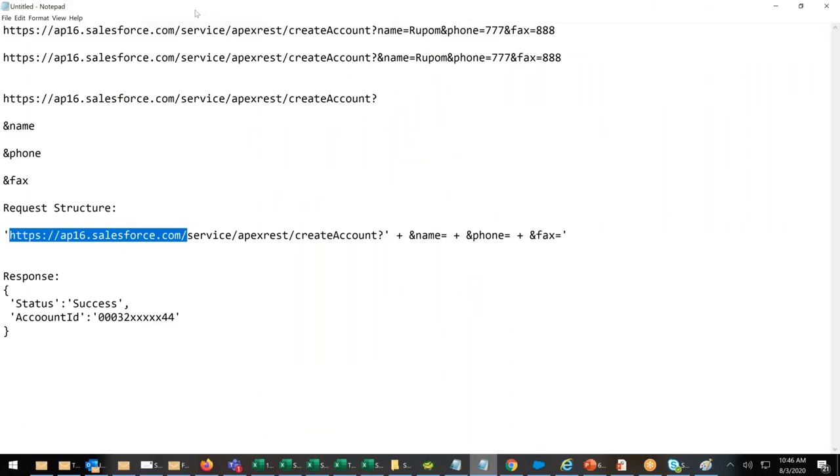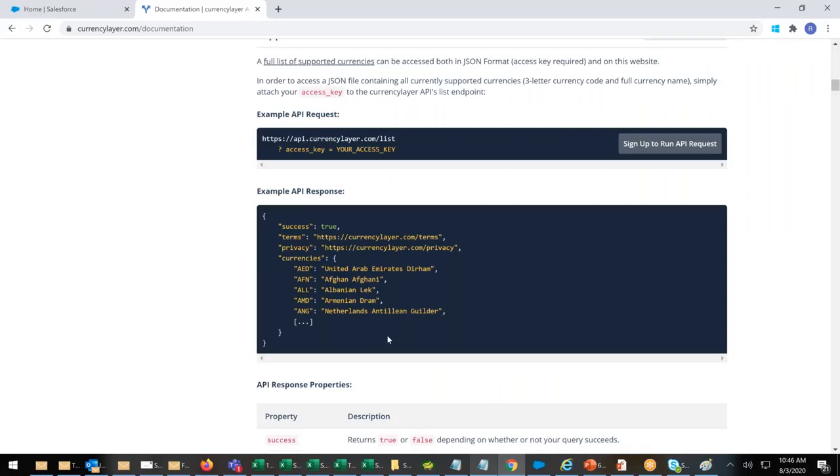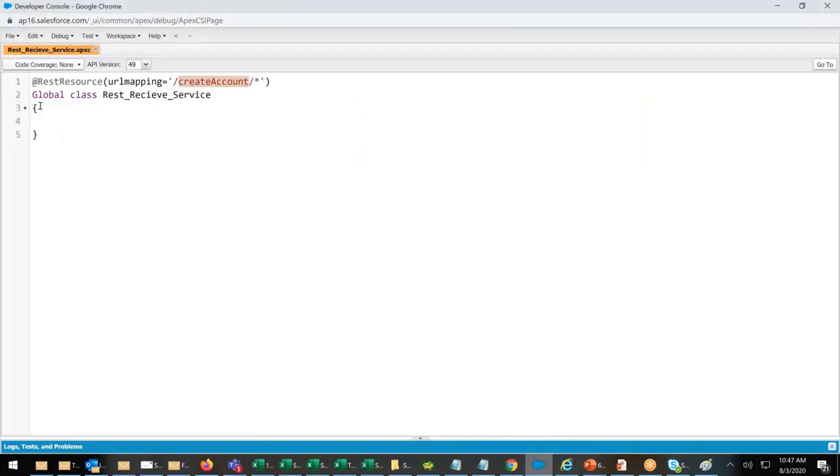Name and everything. See, same thing. What Currency Layer is doing, now we are doing. Because this is the way: if someone requests, then only we'll respond. This is the way you request Currency Layer, and they will respond in this format. Now we are doing the opposite. Somebody is requesting, we are responding.